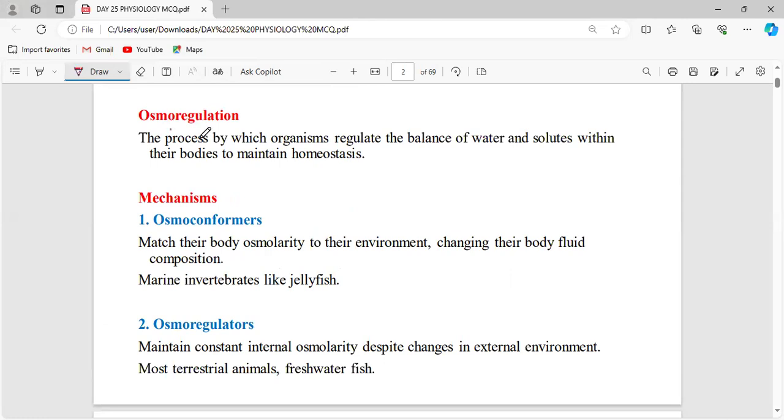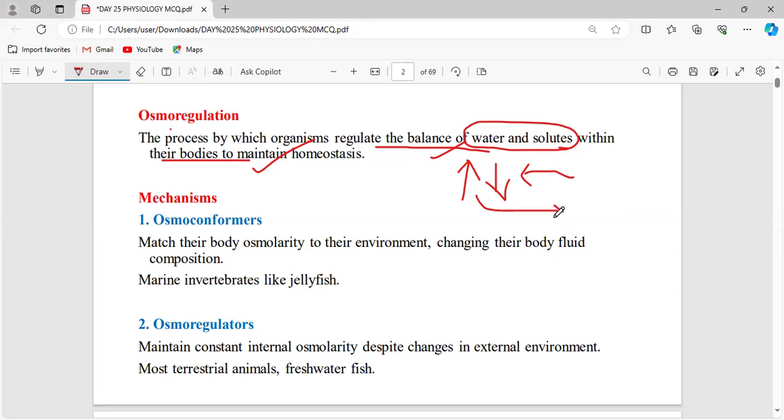Osmosis generally is related to water. Osmoregulation is a process by which organisms regulate the balance of water and solutes within their bodies to maintain homeostasis. We know what is meant by homeostasis, right? If the organism finds a low level of water within its body, it has to take it from the external environment. And if it finds a higher level of water within its body, it has to expel that water to the external environment. This is the process of osmoregulation.